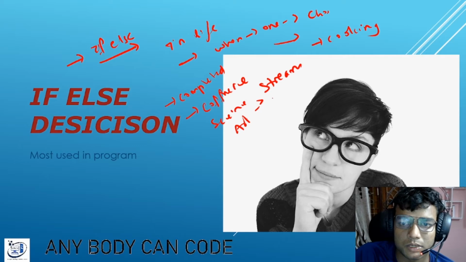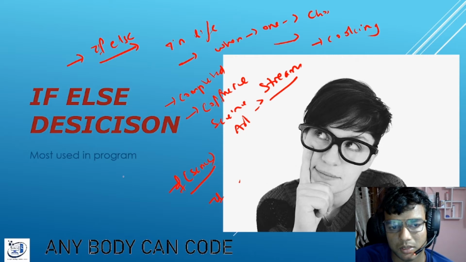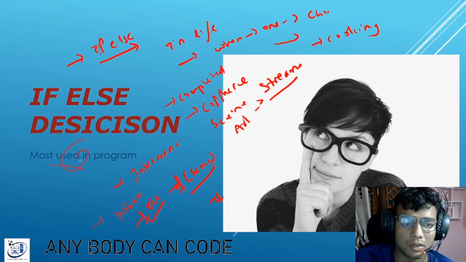If science, then choose science. If not, then there are options like commerce and arts for the intermediate course. In every situation, in every problem, there is a statement of if else decision. So it is the most used concept in the program.